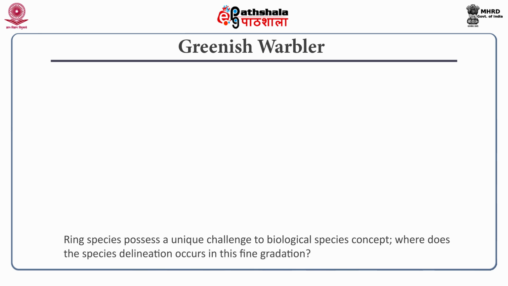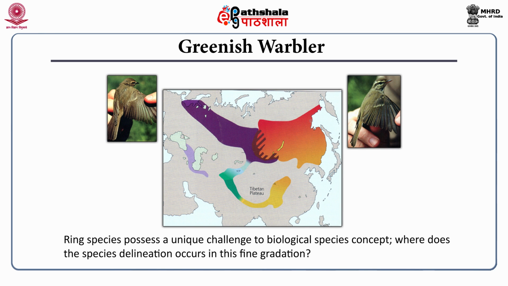Another example is the Greenish Warbler, a common bird in Eurasia. Some 30,000 years back, the Greenish Warbler was a continuous population throughout Eurasia, the Asian as well as the European side. But the last glacial maximum happened around 20,000 years back. During that time most of Eurasia was glaciated, so it was extremely cold. Only very few locations served as refugia.